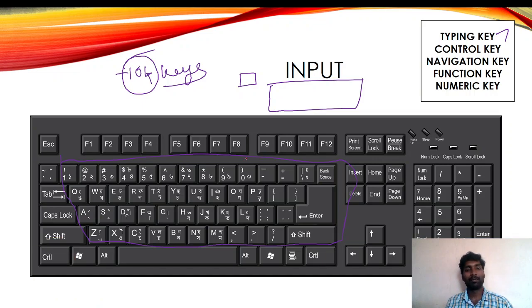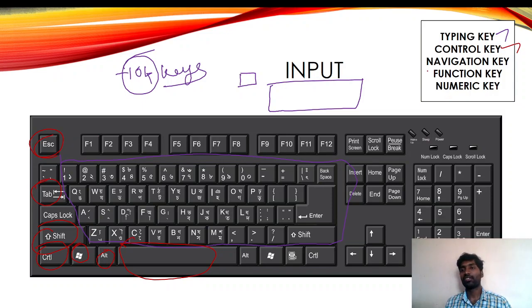Okay, this all will come in a typing key. Next one, control key. What are the control keys? So this control, Windows, Alt, spacebar, Shift, Tab, this all will come in the control keys because it holds some functions. That's why we are calling it the control keys.